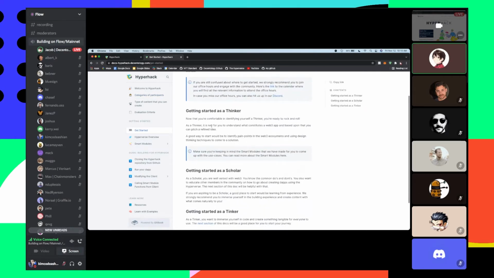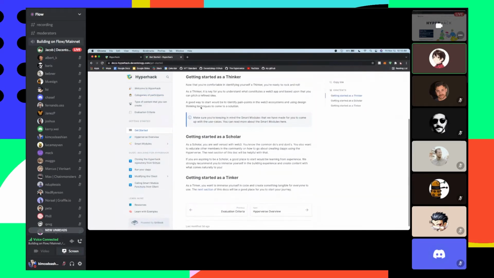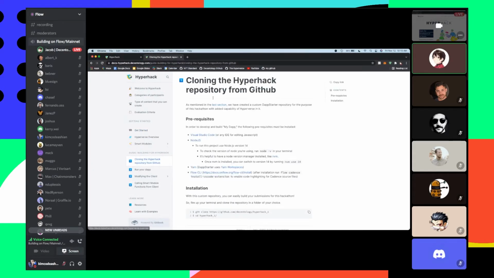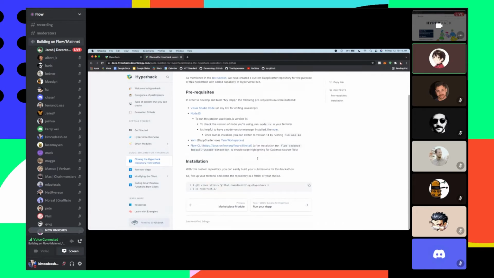So we're actually gonna get started here, and there's some short descriptions of stuff that I just went over, but I'm sort of gonna go over this Tinker category here about actually building dApps. And so if we go to this page here called Cloning the HyperHack repository from GitHub, there's some short little steps of how to actually get this repository onto your system so you can launch this little repo that we have set up.